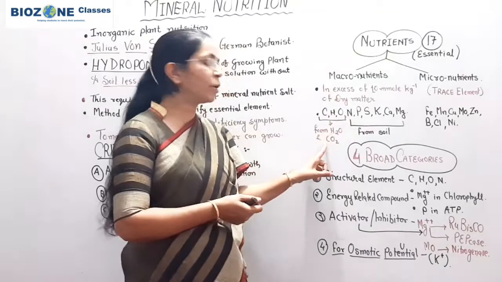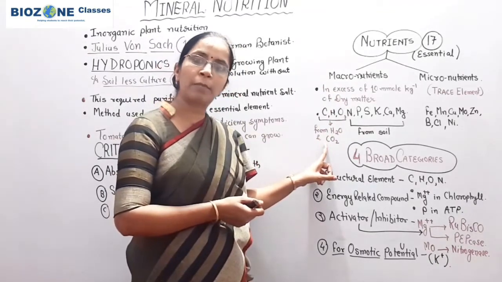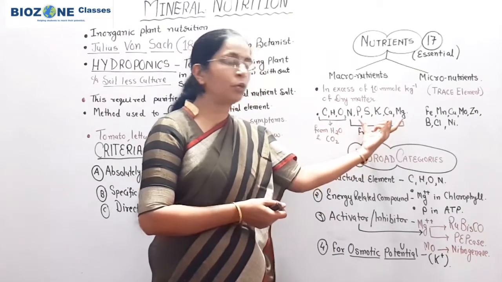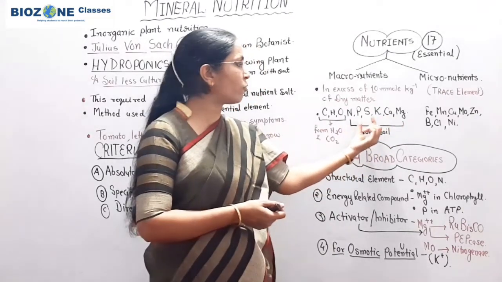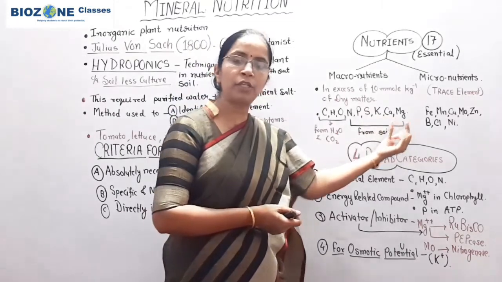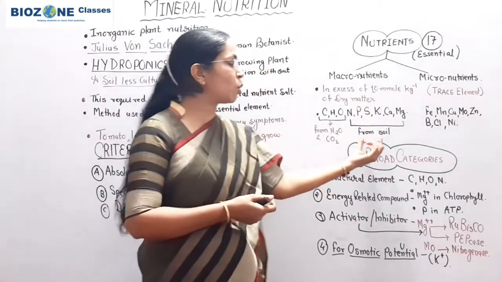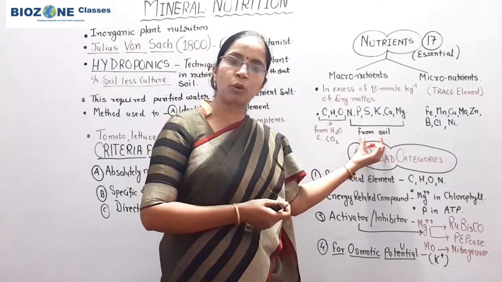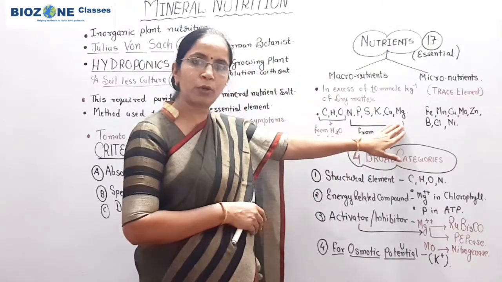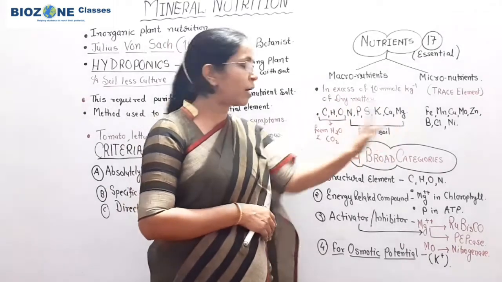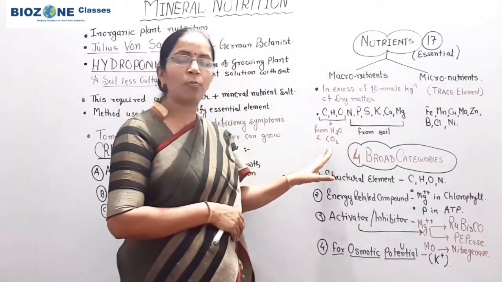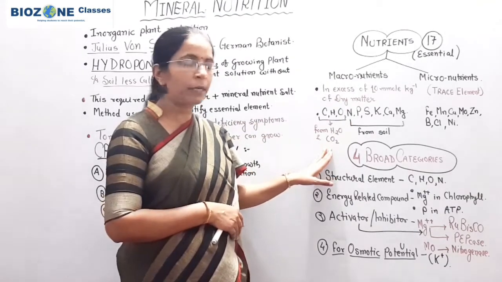oxygen are obtained from water and carbon dioxide. But the rest of these elements or nutrients, that is nitrogen, phosphorus, sulfur, potassium, calcium and magnesium, are absorbed by the roots from the soil. So this part you keep in mind, 9 nutrients are macronutrients, you remember this part. And secondly, the first 3, carbon, hydrogen, oxygen, are obtained from the water and carbon dioxide.